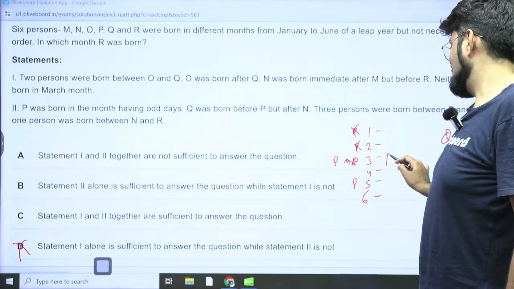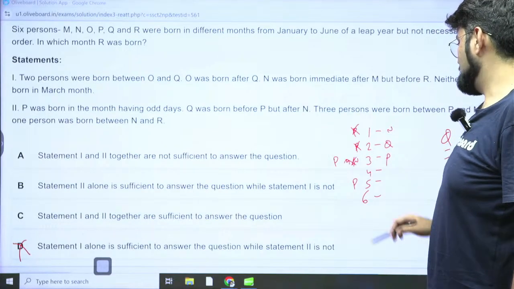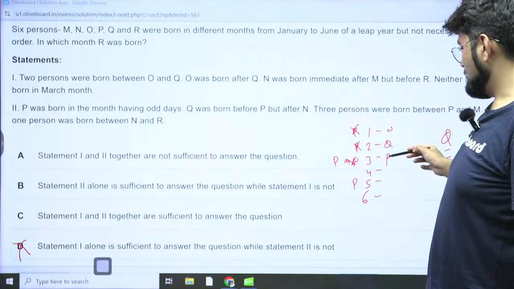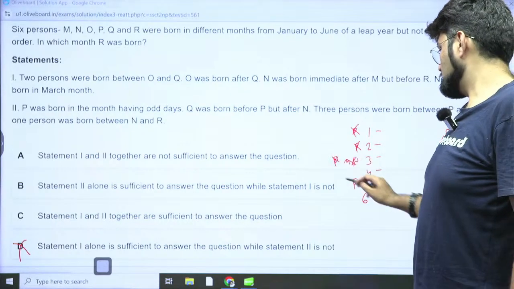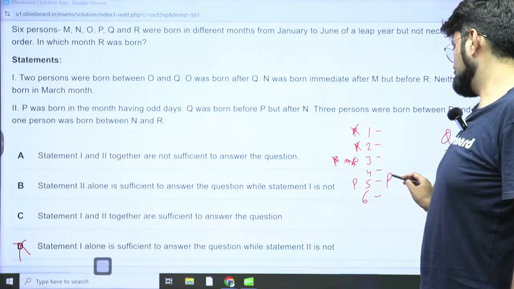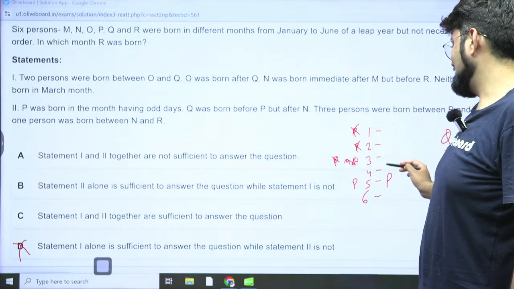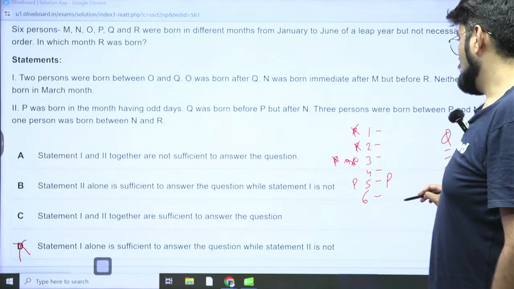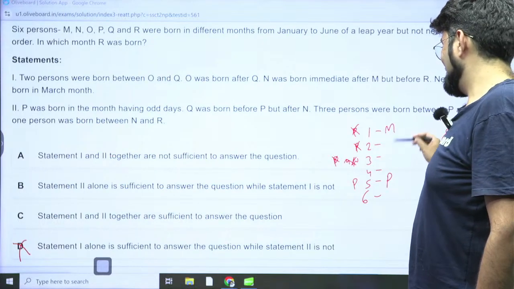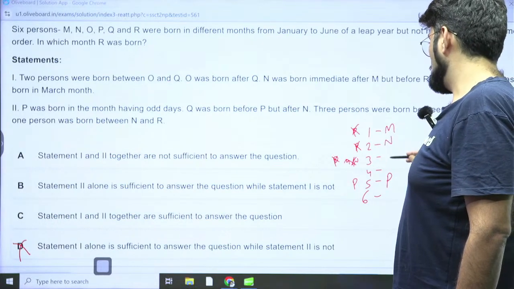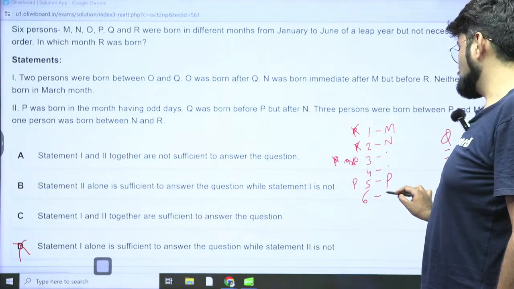So P is here, Q is here, N is here. Between P and M there are 3 people, so this is not possible anywhere. That means P is not here also. So P is definitely here. Q is born before P but after N, can be anywhere here. Okay, 3 persons born between P and M, so this is definitely M is here. Okay, so N can be here, Q can be anywhere here, R has to be here.